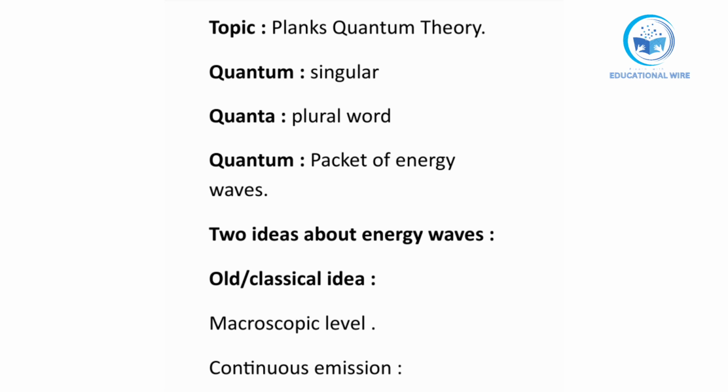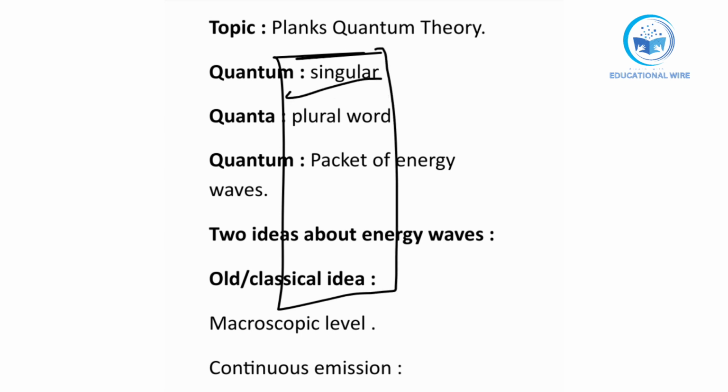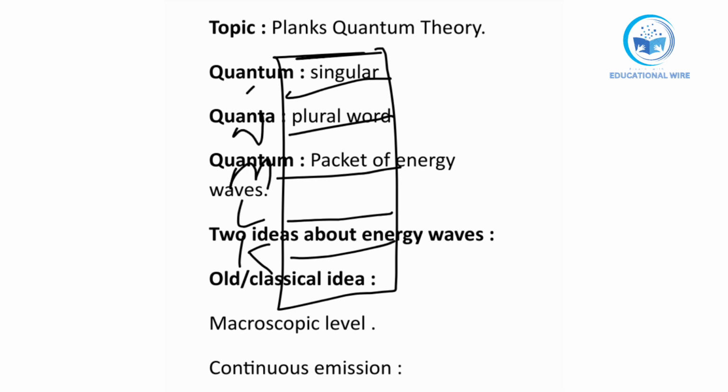In discontinuous emission, let's suppose we have the shells over here. Let me make the shells: K, L, M, N, O. These are the shells.